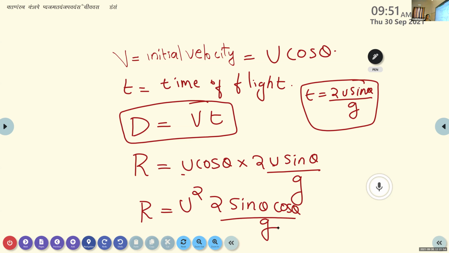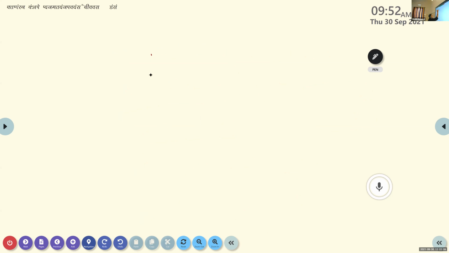So our equation becomes r is equal to u square 2 sine theta cos theta by g.